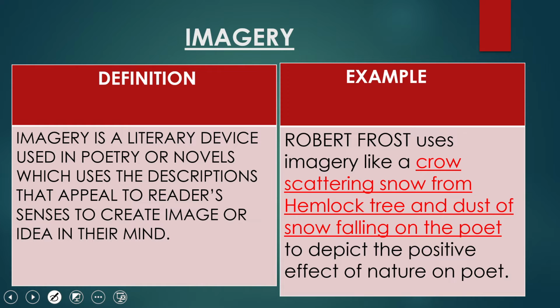So this kind of imagery is created in our mind when we read this line in the poem, dear children. We can imagine a crow shaking the snowflakes from the hemlock tree on the poet and how the poet's mood suddenly changed. So this is the example of imagery used in the poem.